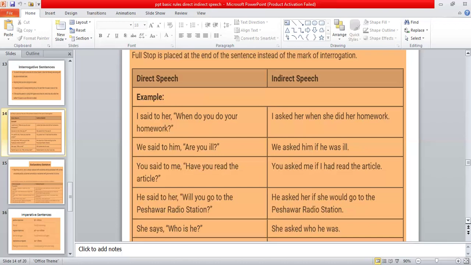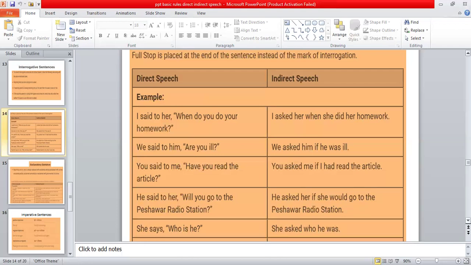The next sentence is, he said to her, will you go to Peshawar radio station? He asked her. Said will be changed into asked. So he asked her. Again, the sentence is beginning with a helping verb, which is will over here. So we are going to replace the comma with if. He asked her if.